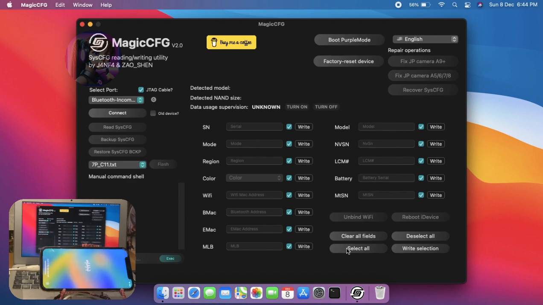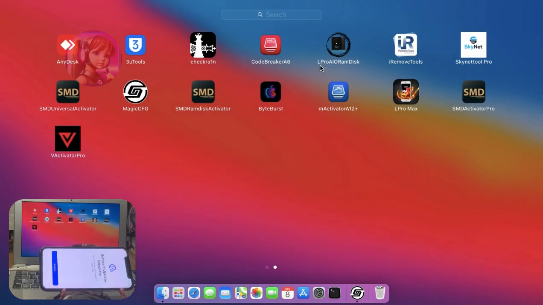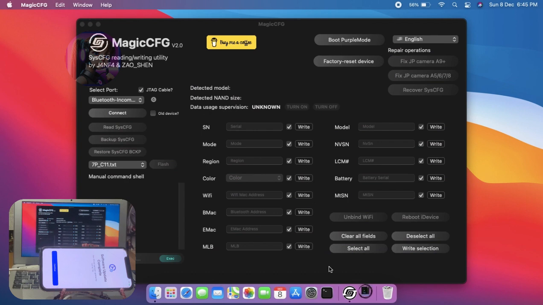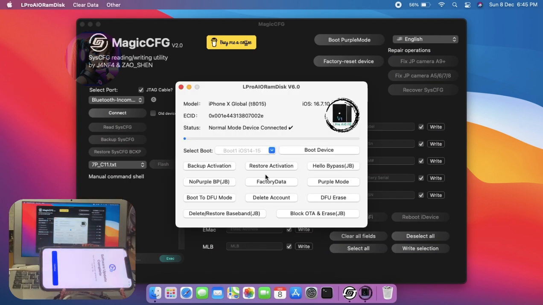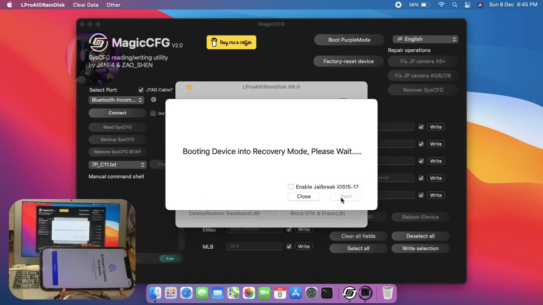If you know how to put the device into DFU mode manually, then you can simply proceed to it. But if you don't know how to put the device into DFU mode, then don't worry, we will go through it step by step. Here, we are taking help from Pro tool to put the device into DFU mode. Open the Pro tool. Click on Boot to DFU mode. Click on Start. The device will automatically go into recovery mode.